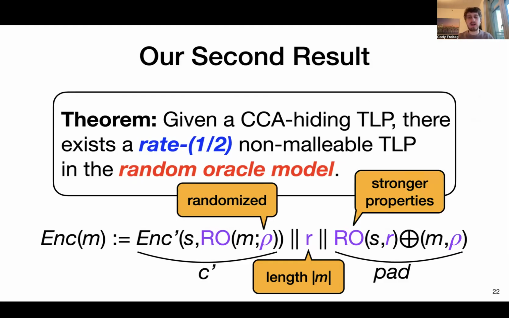And lastly, we feed, in addition to S, the string R into the PRG, and we require some stronger properties of both the hash and the PRG, leveraging some additional properties of the random oracle. And so it'd be a really interesting open question: can we actually identify weaker notions than the random oracle to instantiate this or a similar approach? But overall, this gives a heuristic construction for at least an improved non-malleable time lock puzzle with rate 1/2 versus rate 1 over poly.